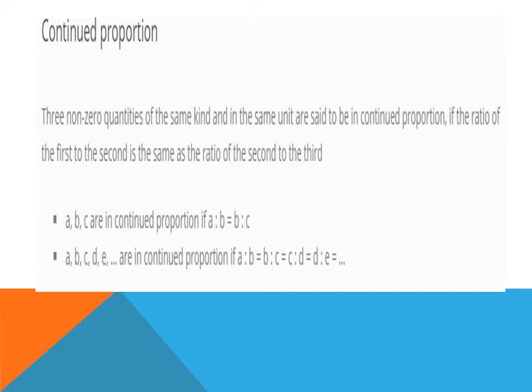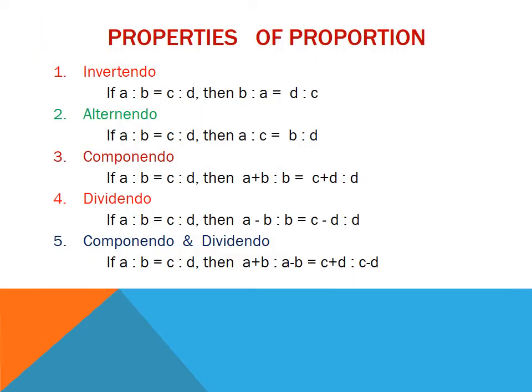For example, if A, B, C are in continued proportion, then A is to B will be equal to B is to C. Similarly, if more than three quantities are in continued proportion, like A, B, C, D, E and so on, then A is to B will be equal to B is to C will be equal to C is to D will be equal to D is to E and so on.